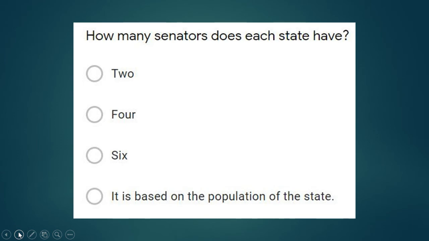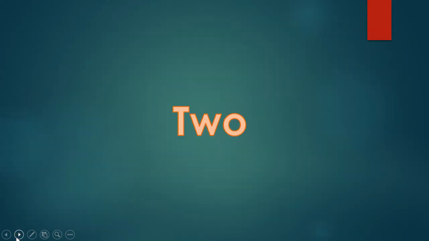How many senators does each state have? Remember, the House of Representatives and the Senate have a different number of people from each state because they didn't want the states that were small to be left out or the large states to be overpowered. So they made a decision. How many does the Senate have from each state? The Senate sends 2. Remember, there's a total of 100 senators, 2 from each state. The House of Representatives has 435.